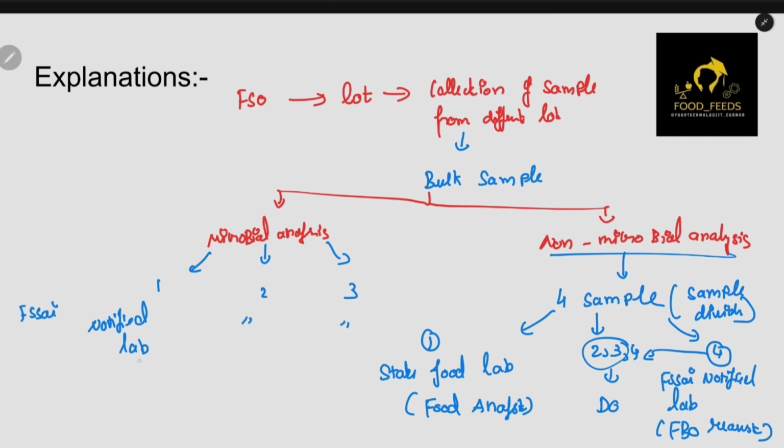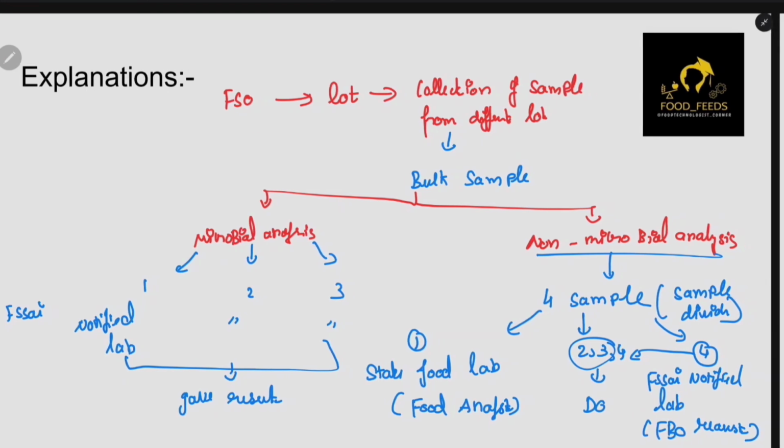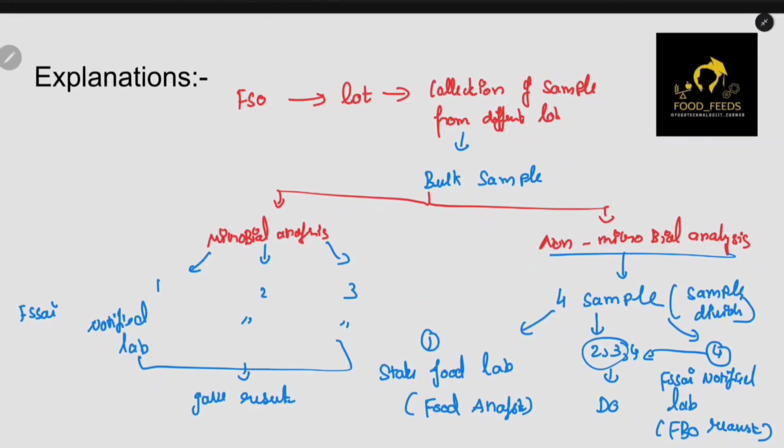So they will simultaneously check the sample and give the result. Okay, so this is the brief introduction about how the FSO will collect the sample and divide it into different samples.